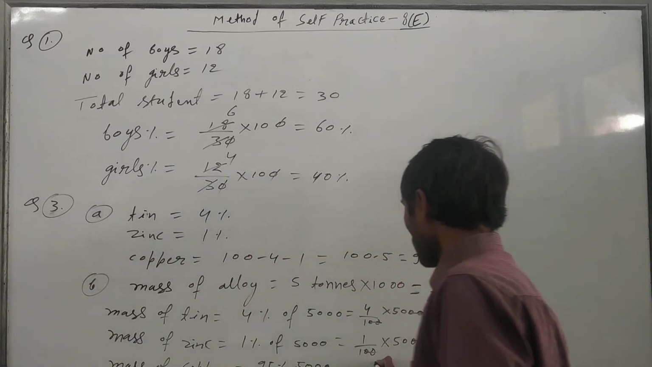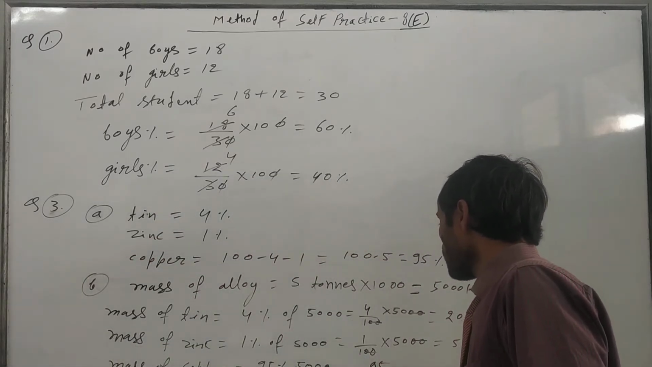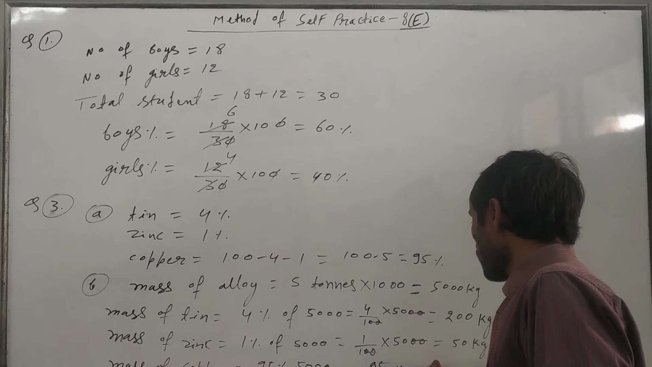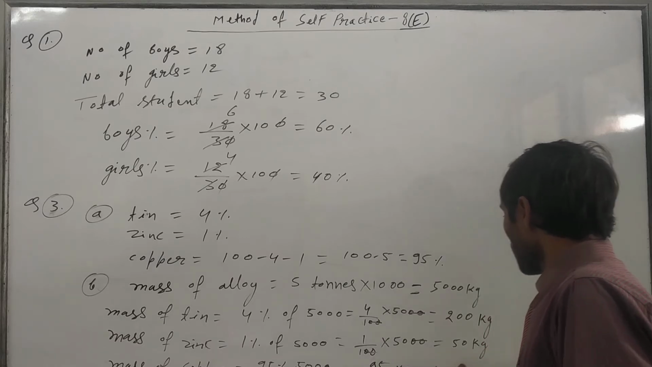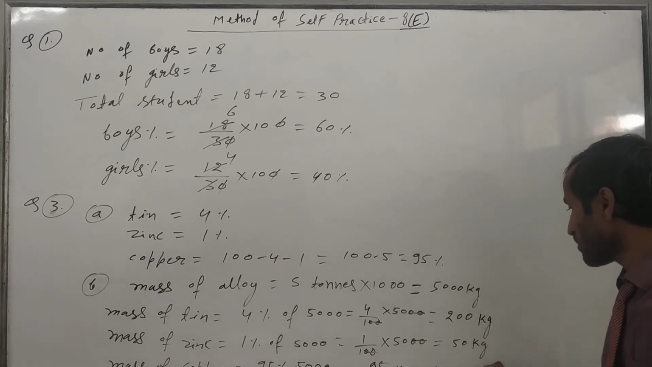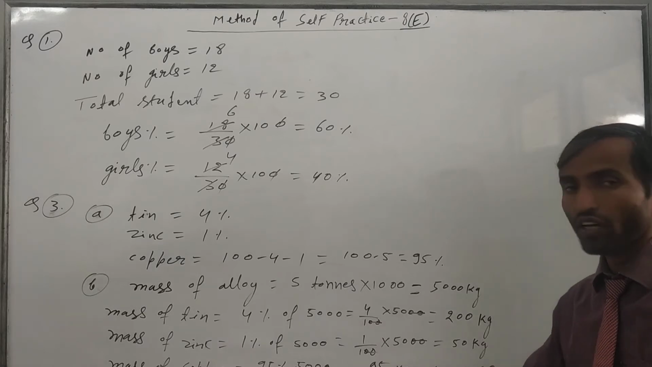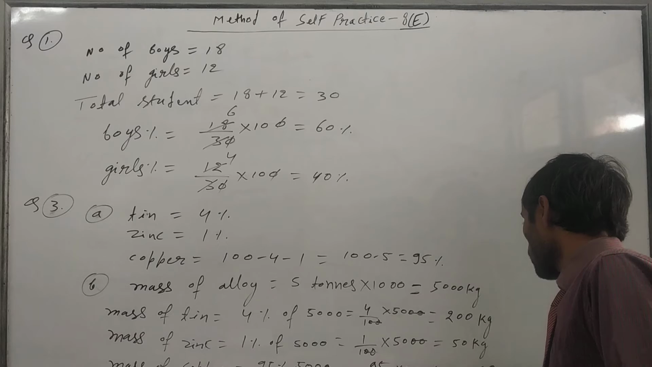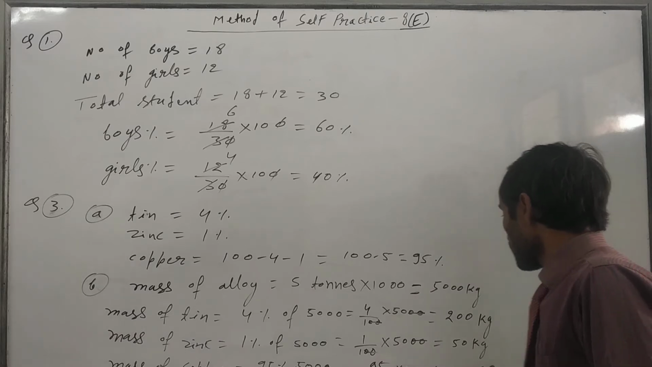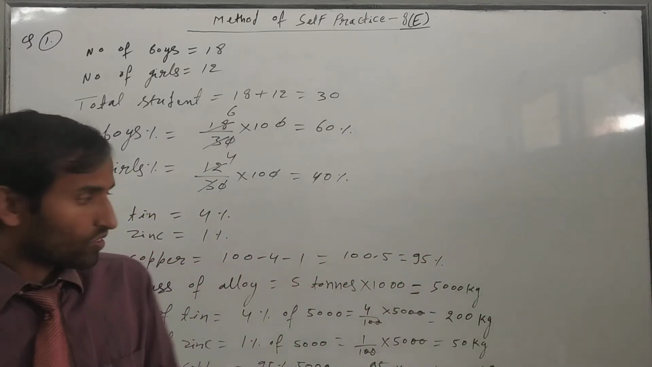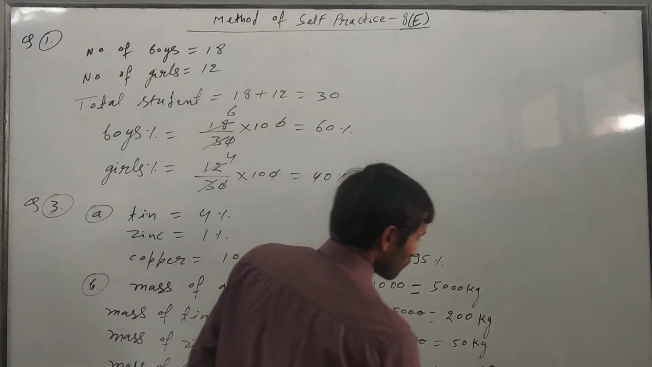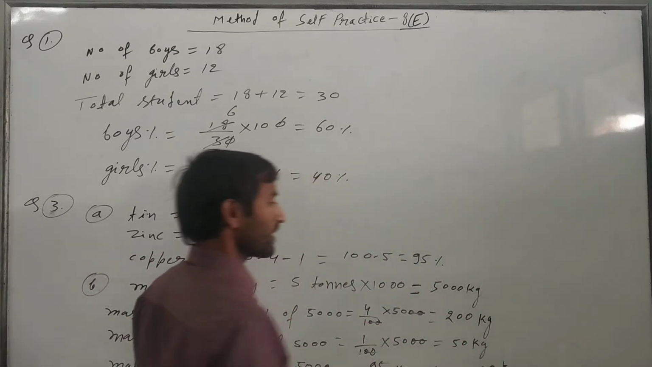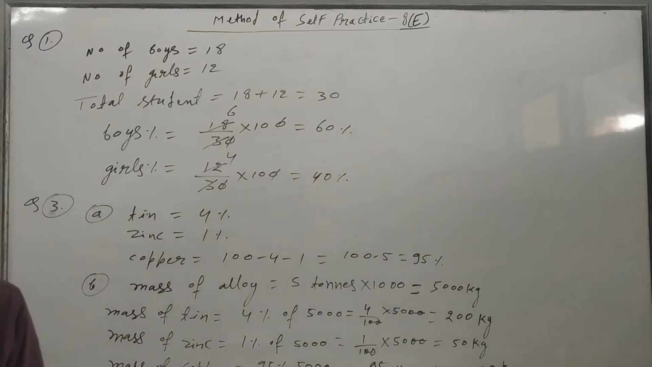95% of 5000. So 95 upon 100 into 5000. So it will come, 200 will cancel. Just write 0, and 5 5s are 25, carry 2, and 9 5s are 45 plus 2, 47. So this is the weight, the mass in kg, 4750 kg. So this is the mass of all the composition.